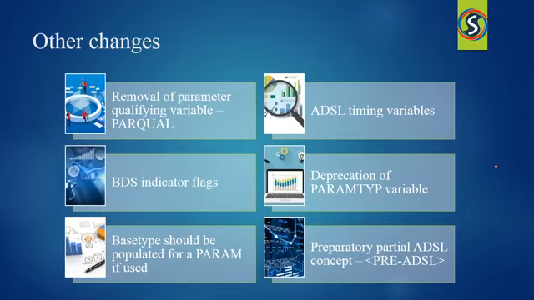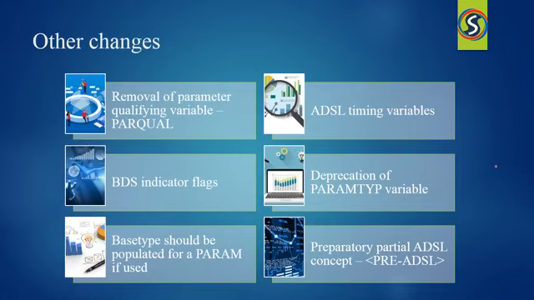Now there are different changes also being made in the BDS indicator flags, with regard to the controlled terminology. In the previous ADaM IG, the controlled terminology of these flags was only Y for character and 1 for numeric. Now the terminology for these variables has been extended and it also allows either Y or Y slash N values. Now what is the use of Y slash N? It will be applied when null or N values are treated differently in the analysis.